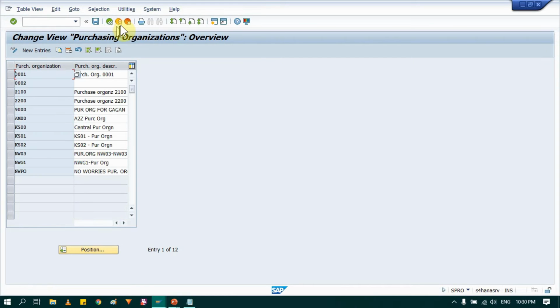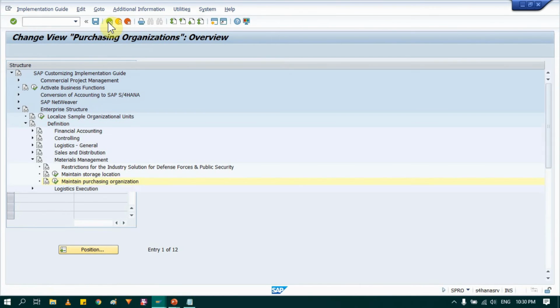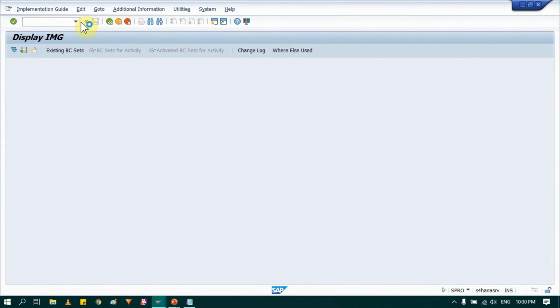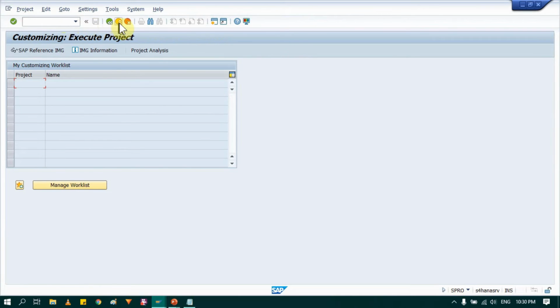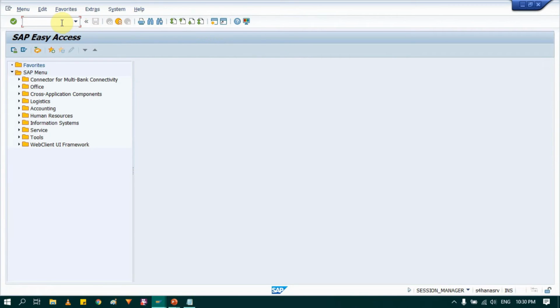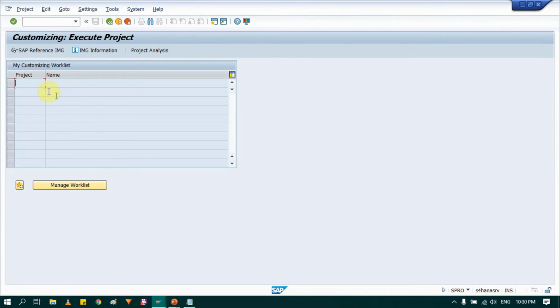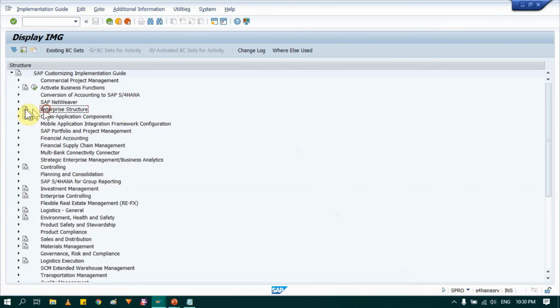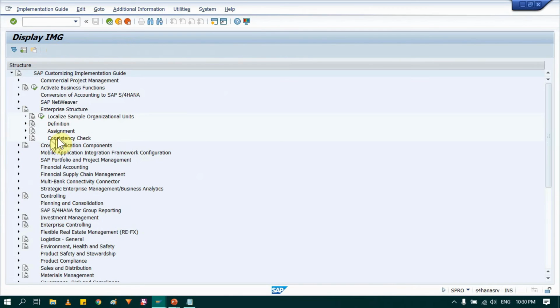So let's go back in again SPRO. I will start it again, SPRO, go in SPRO, then again SAP reference implementation guide, then again enterprise structure. So far we have done with definition part.